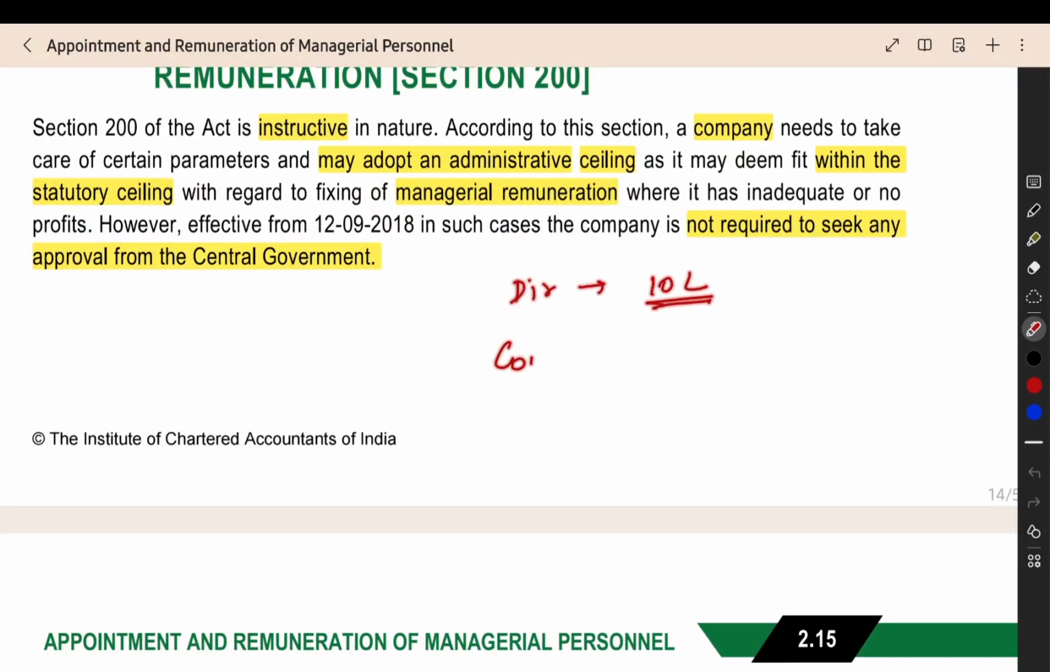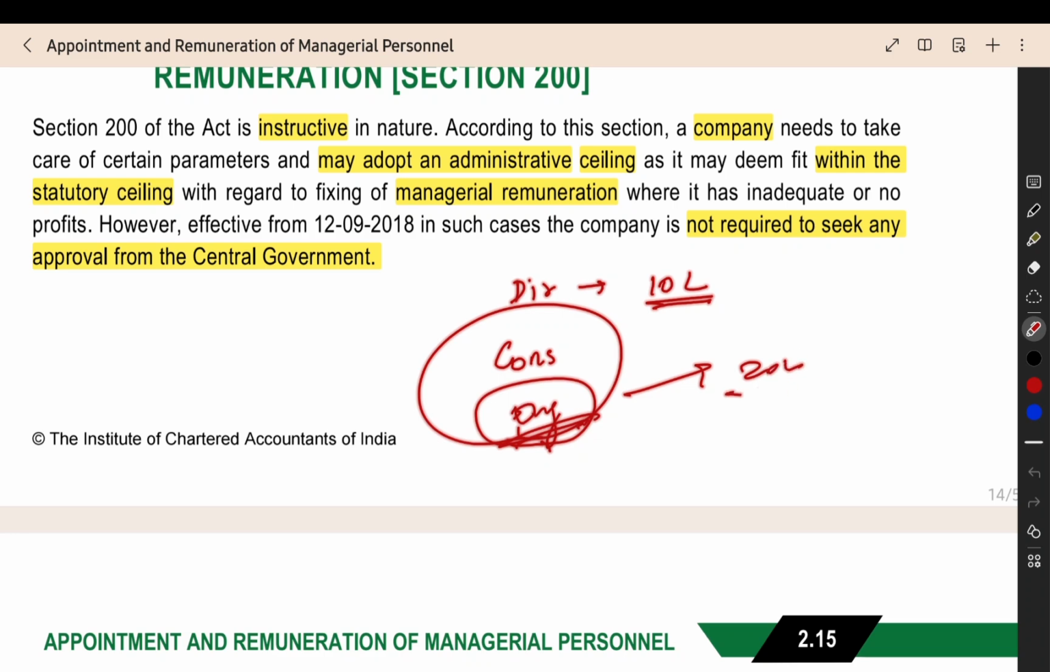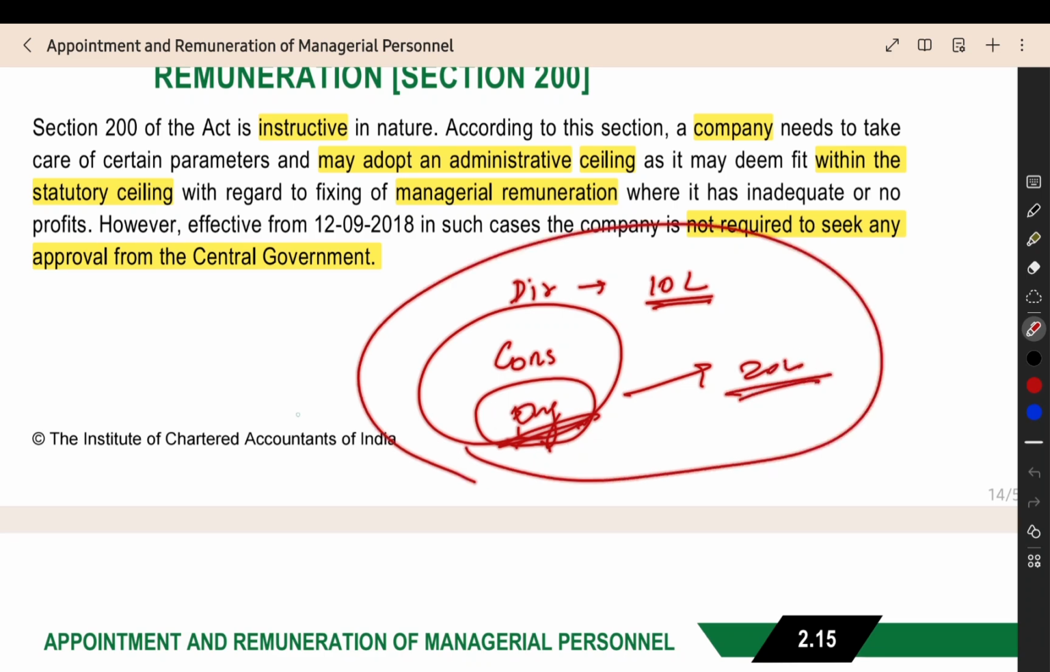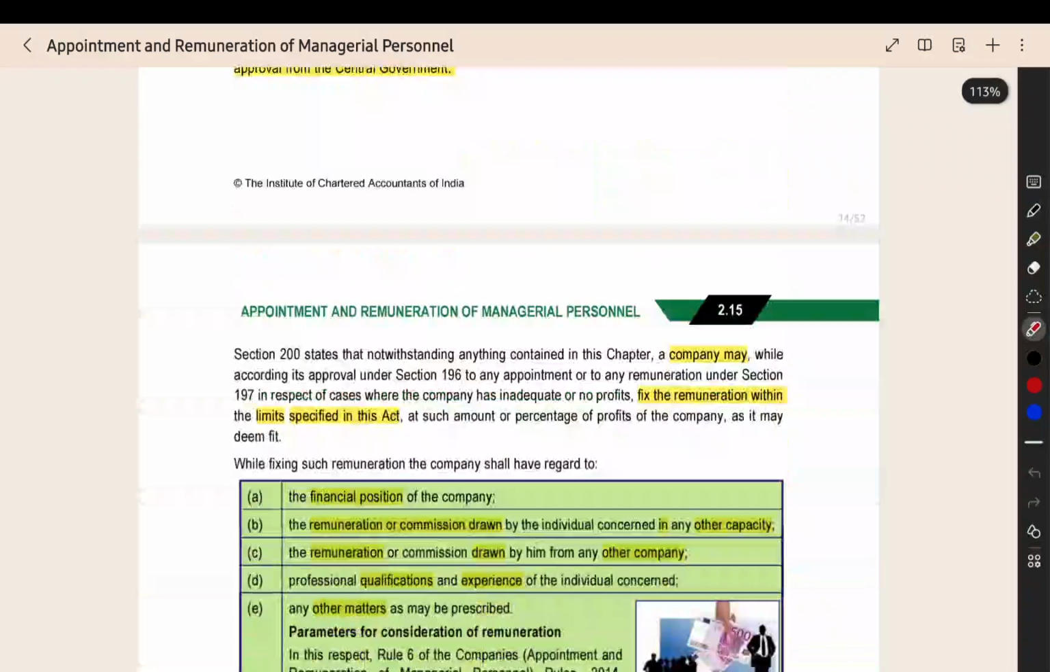And he is also a consultant. And he is also an engineer. Like that, he is holding various positions in the company. He is a consulting engineer and he holds another particular position. Like here, he is occupying three or more positions in the company, and he is getting 20 lakh for the other positions. Like that, that also should be considered before fixing the limit for the remuneration.